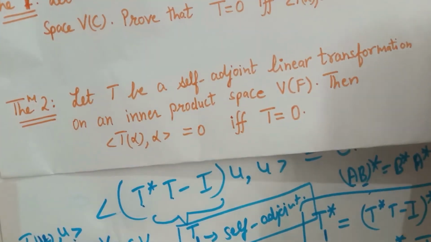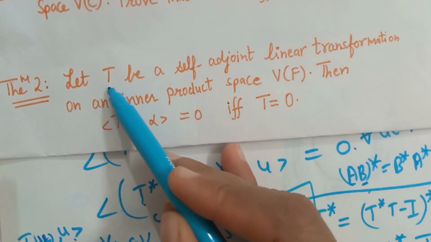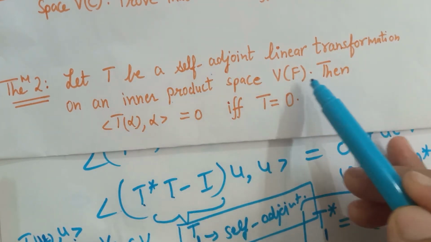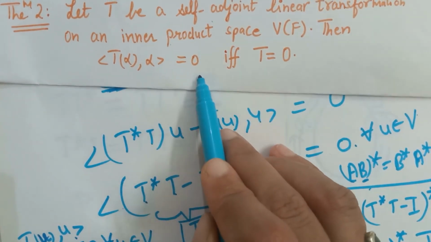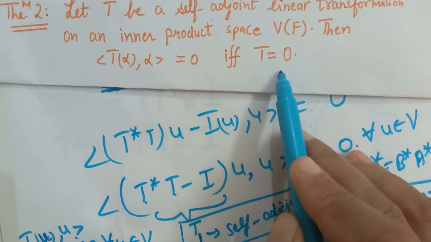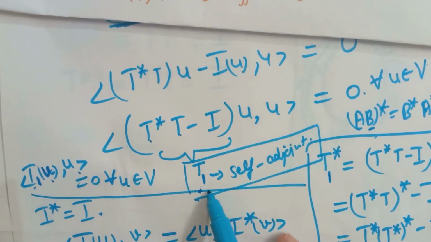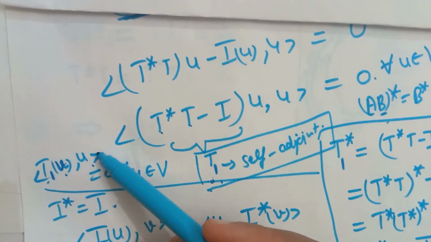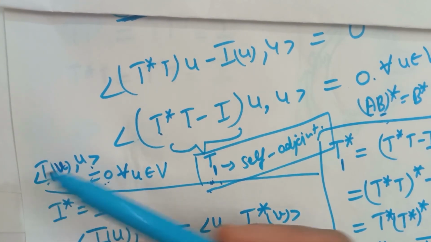So here we will use again one of the theorems we have proved in previous lectures: if T is a self-adjoint linear transformation on an inner product space V over F, then this inner product is 0 if and only if T is equal to 0. So here we have the same condition. T1 is self-adjoint as mentioned in this theorem, and this inner product is 0. So this is possible if and only if this operator T1 is 0.